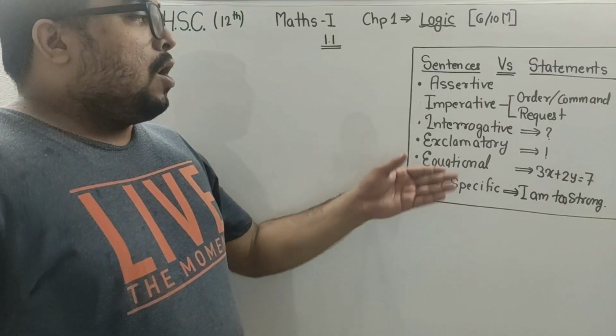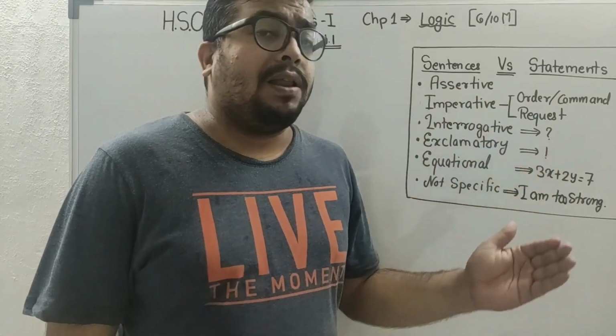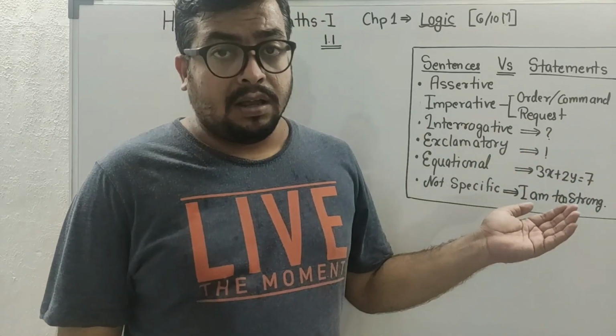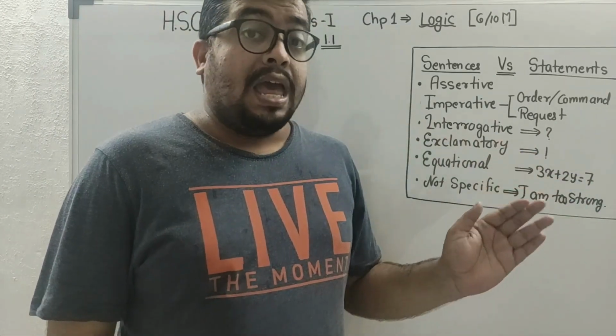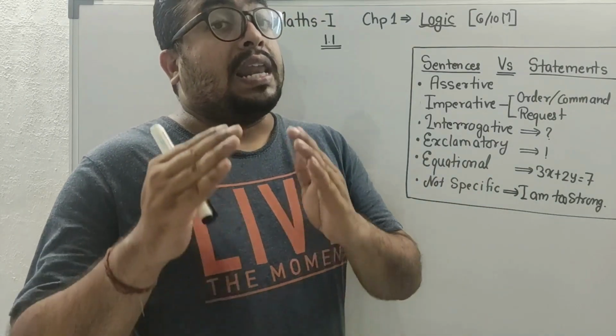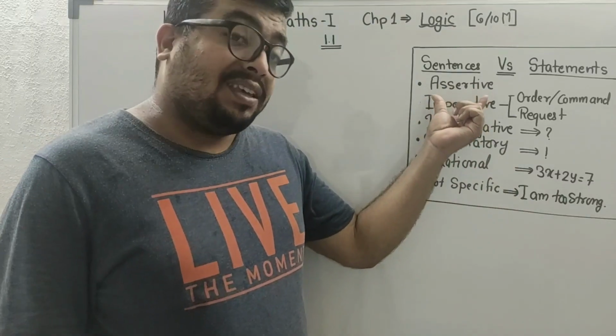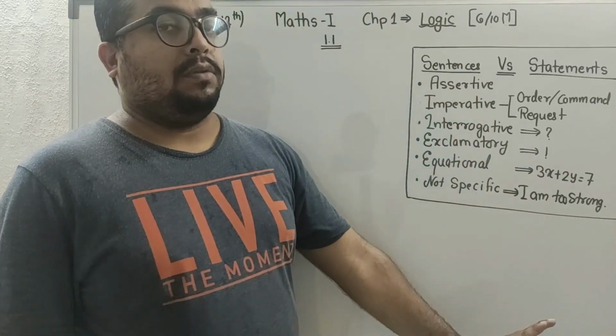We all know what an assertive sentence is. For example, the sun is a star. This is an assertive sentence and this is a statement. In 95% of cases, all assertive sentences are statements.